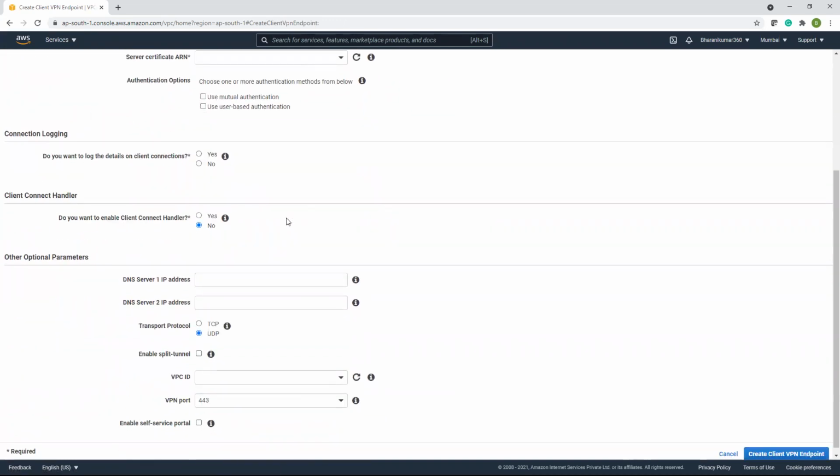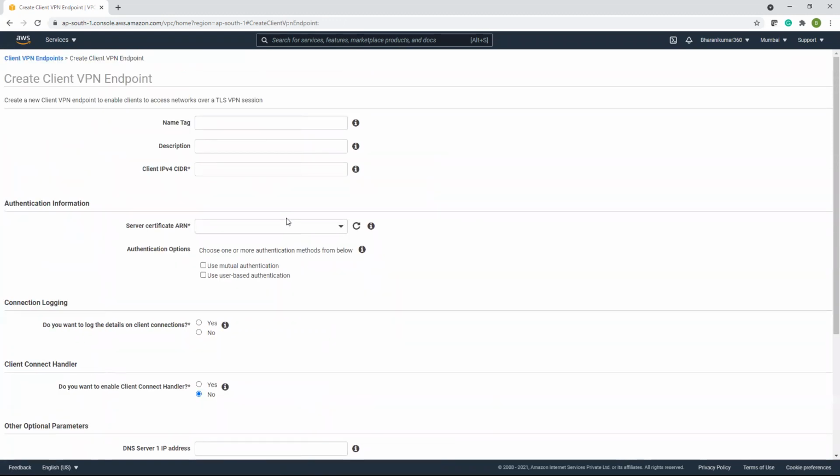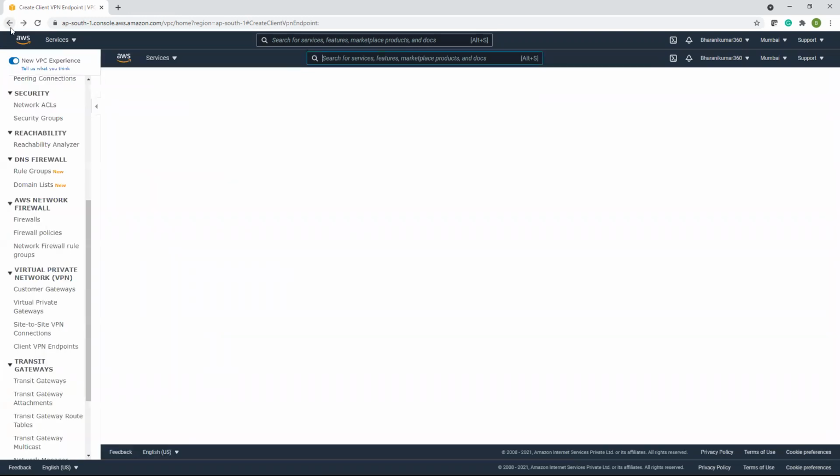IPv4 CIDR. So suppose our organization is setting up a VPN connection, they will add all their employees' EC2 instances or their IPv4s, not only EC2. If it's site-to-site, your organization will be having one network, so the IPv4s of their devices. So only registered clients, only clients which have VPN endpoints, can communicate in this private network. That is VPN.